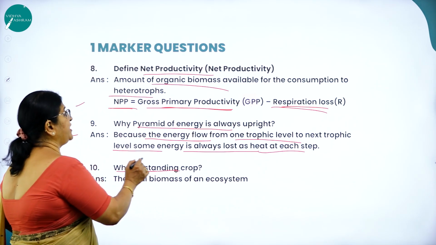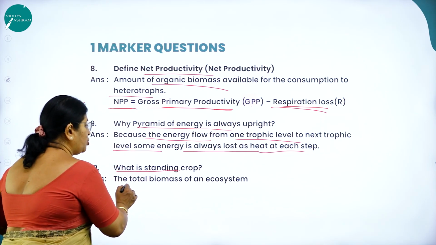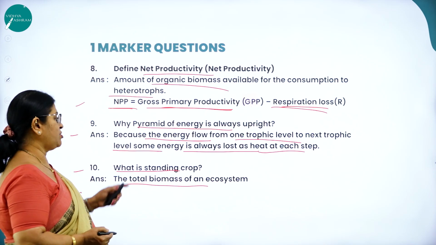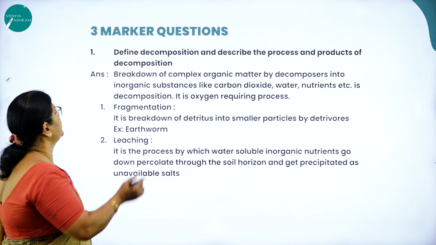Next, what is standing crop? We came across standing state. What is standing crop? The total biomass of an ecosystem is called standing crop.